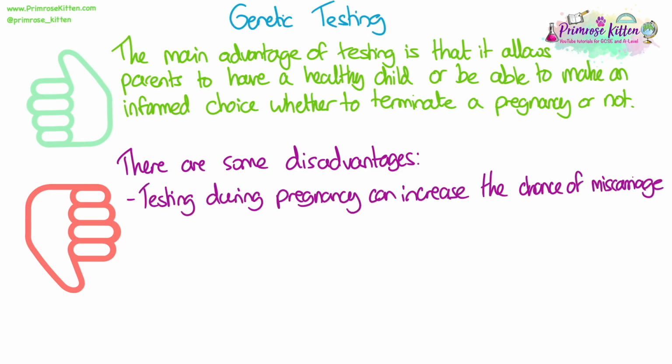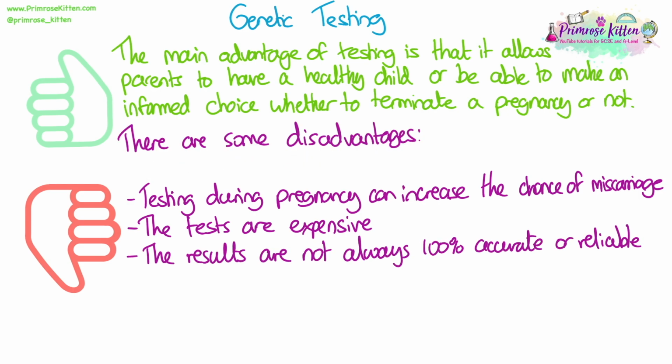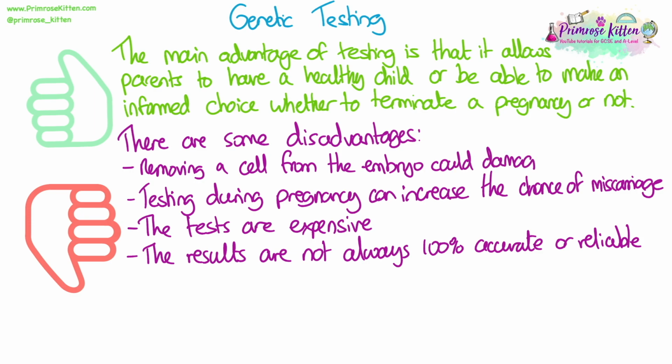There are some disadvantages to the testing methods. Testing during pregnancy, so inserting needles into the uterus, can increase the chance of a miscarriage. This is where the baby is lost midway through the pregnancy. The tests are expensive and they're not always covered by the NHS in this country. The results of the tests are not always 100% accurate or reliable. We can't know for sure that there definitely is or is not an issue when we do these tests. Also, removing a cell from the embryo, so in the 8-cell embryo, when we take a cell out for testing, that could cause damage as well.